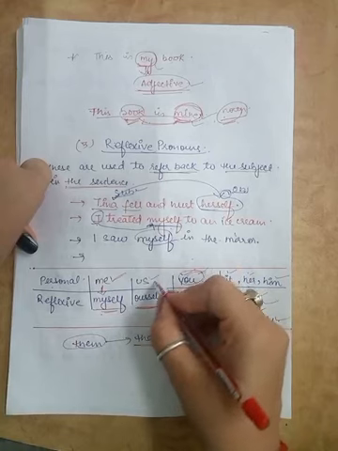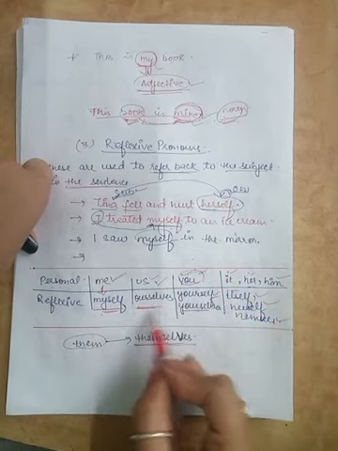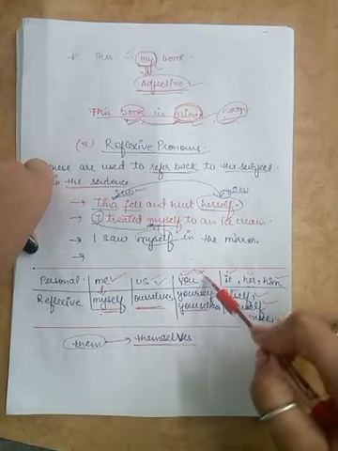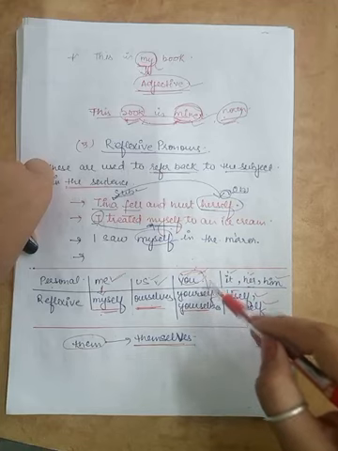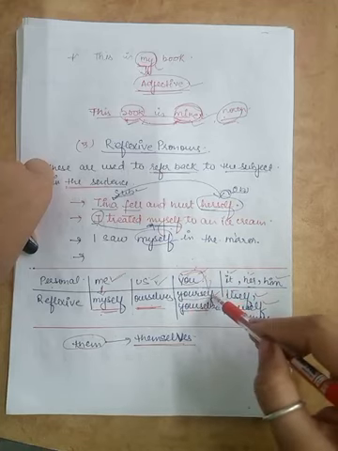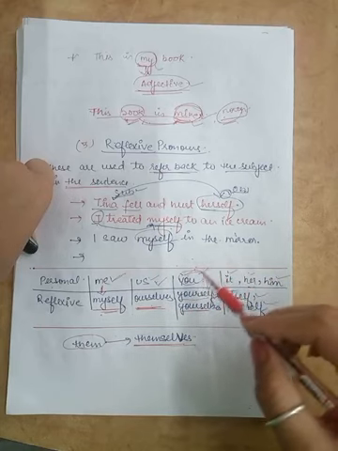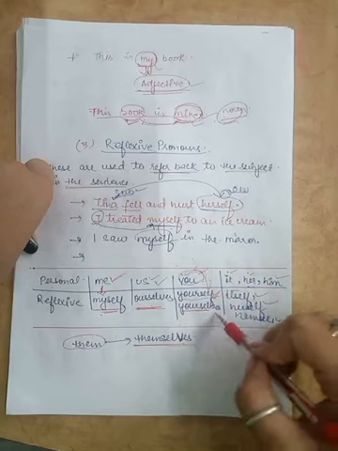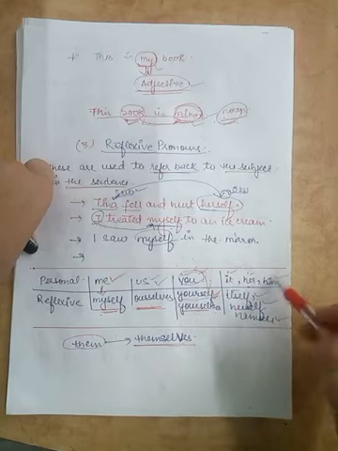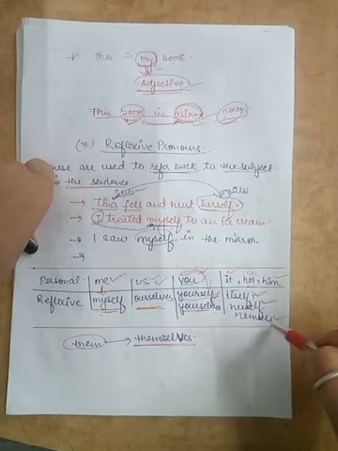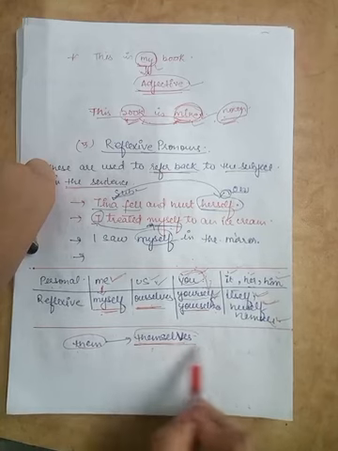Likewise, if my personal pronoun is us, in its reflexive case it will be written as ourselves. You, because it's singular and plural both: if the you that you're addressing is one person, you will write yourself. If there is more than one person, you will write yourselves. Likewise, in the third form, it, her, him will be written as itself, herself, himself. Them in its reflexive form becomes themselves.